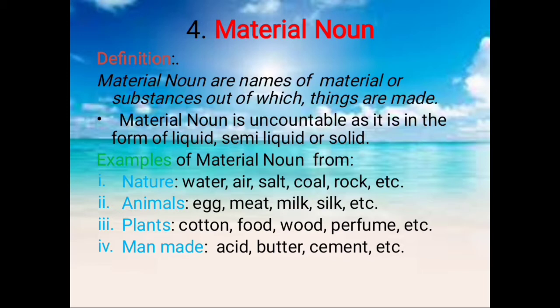Examples of material nouns from nature: water, air, salt, coal, rock, etc. And from animals, like egg, meat, milk, silk, etc. And from plants, cotton, food, wood, perfume, etc. And man-made, the things which are made by man, that is acid, butter, cement, etc.